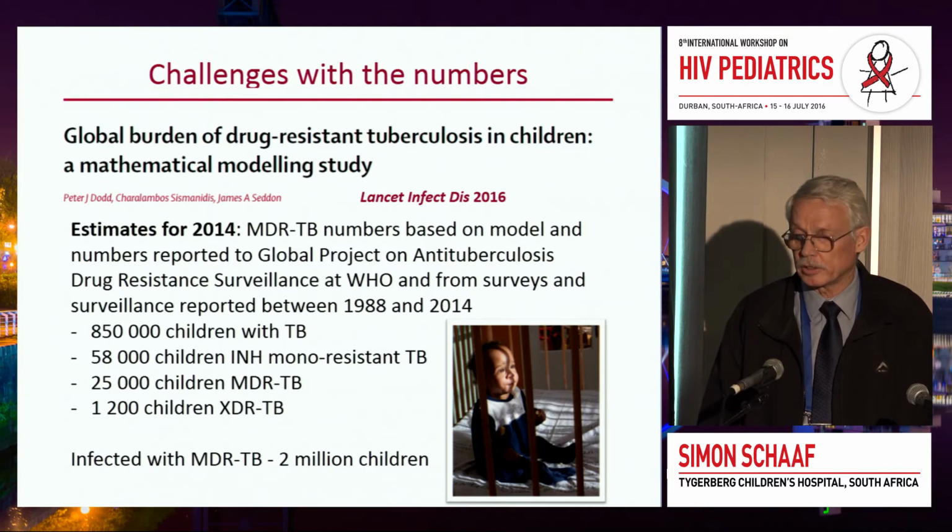of XDR-TB. But then we also have to remember that it's not only the children that have disease, but also those that are infected that are important because they may still develop tuberculosis, and the estimation is that there must be about 2 million cases of MDR-TB infections among children.